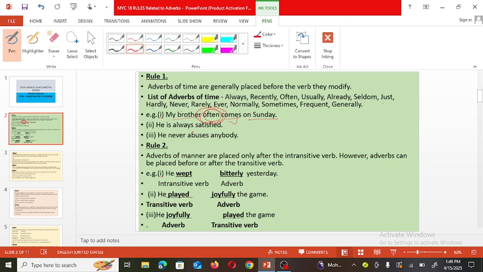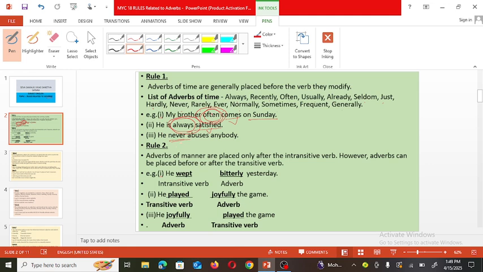Frequency is more here. He is always satisfied. He is satisfied, this is the verb. And how is he satisfied, or how many times? That is indicated by this word always. So that is adverb. He never abused anyone. So never is a negative adverb.